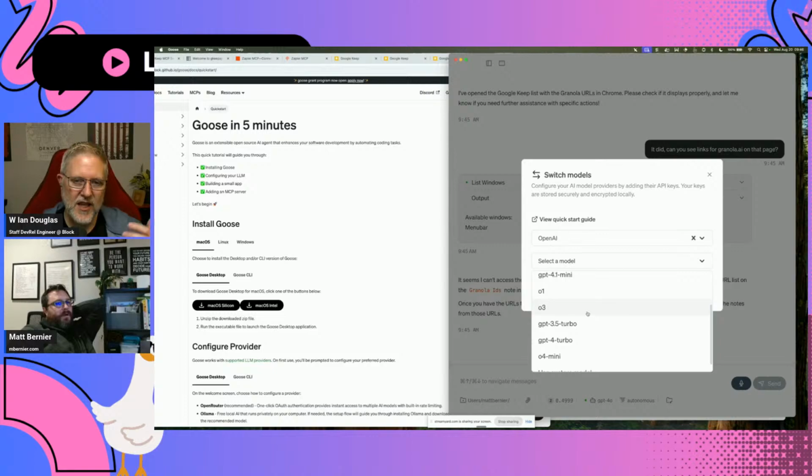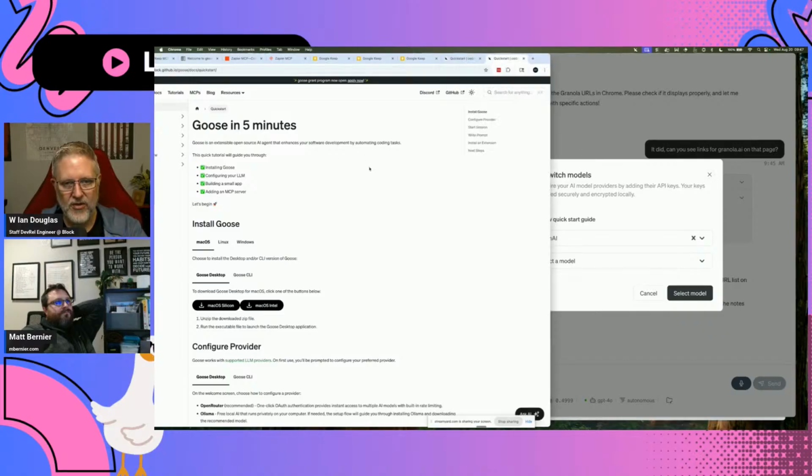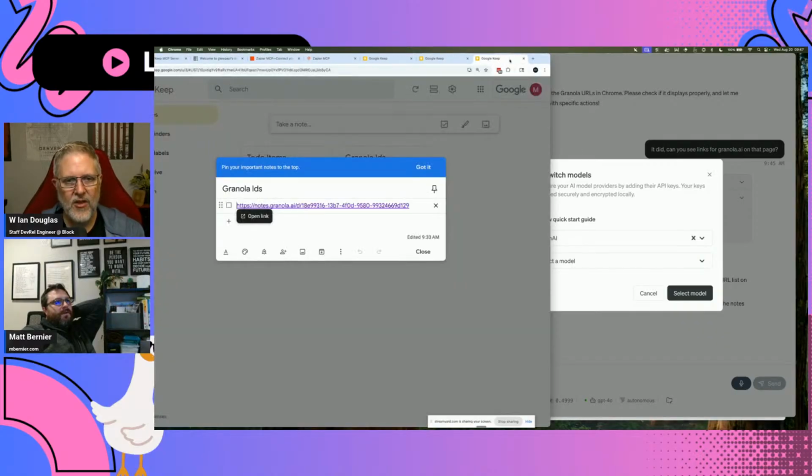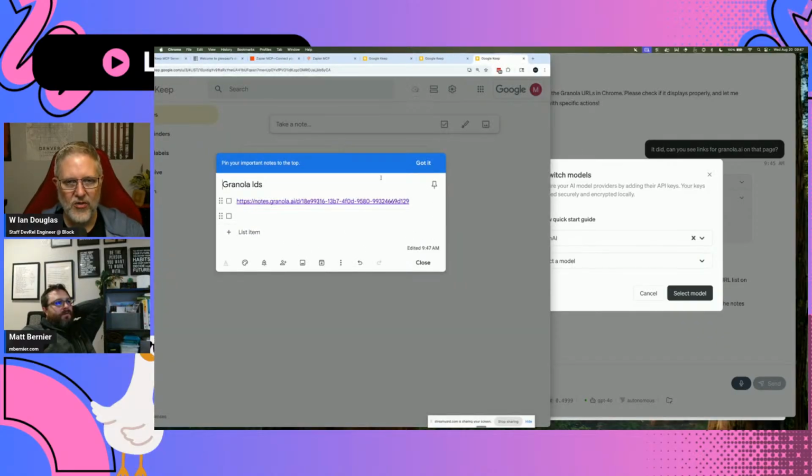And so the LLM would be able to, so basically Goose is sending information to the LLM, the LLM sends instructions back to Goose, and then Goose acts on those instructions. While the LLM might be able to say this is how to get that data, it looked like Goose wasn't able to actually access the content on the page. So I think that's still not going to work for us.